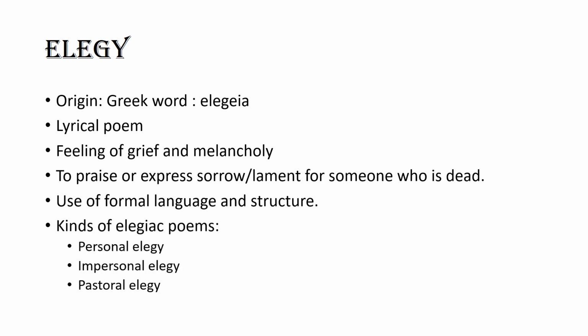Kinds of elegiac poems. An elegiac poem can be a personal elegy, an impersonal elegy, or a pastoral elegy. In a personal elegy, the poet laments the death of some close relative or friend. In an impersonal elegy, the poet grieves over human destiny or over some aspect of contemporary life and literature, and it is more, we can say, philosophical in nature. And as the name suggests, in a pastoral elegy, we talk about the combined subject of death and sublime country life or rural life. This form of poetry usually includes shepherds who express their emotions.